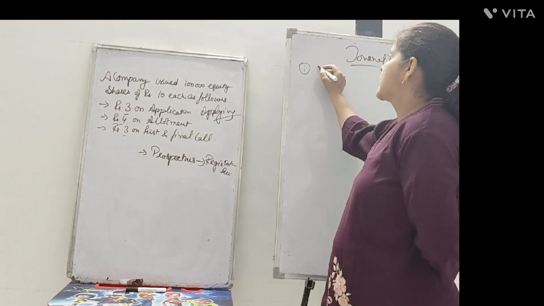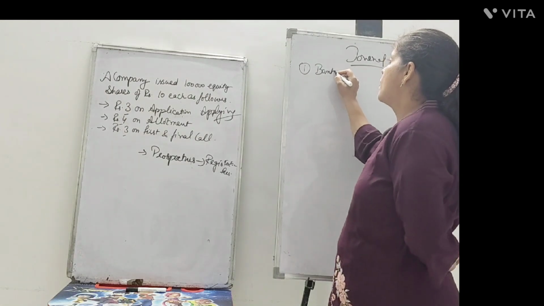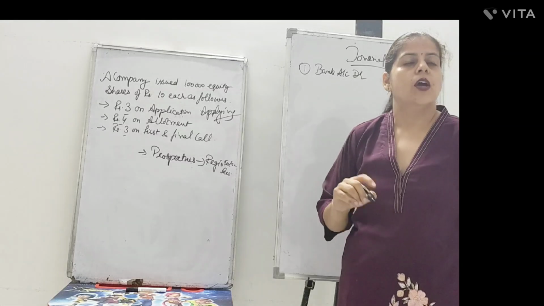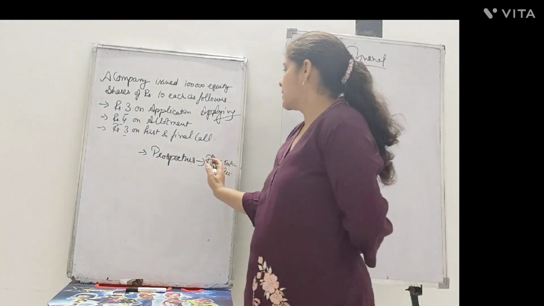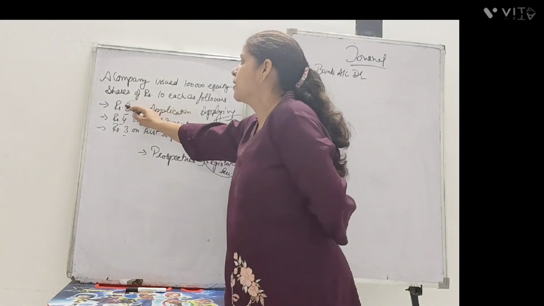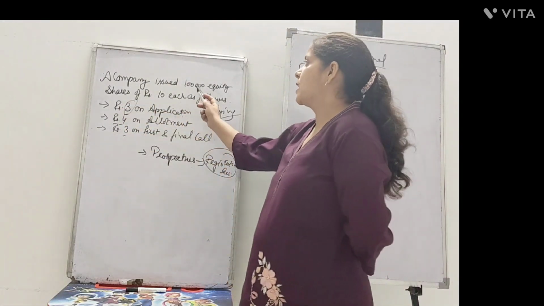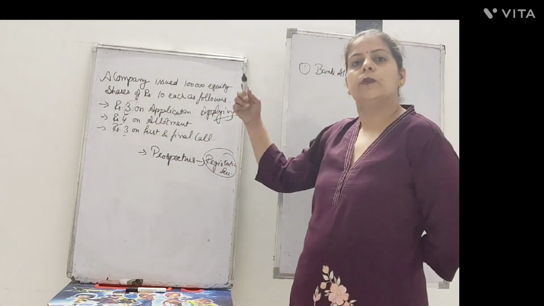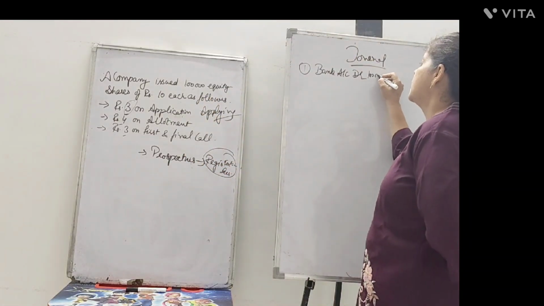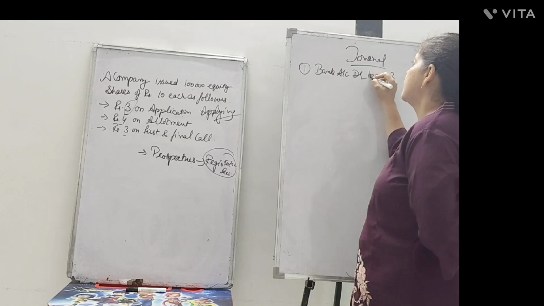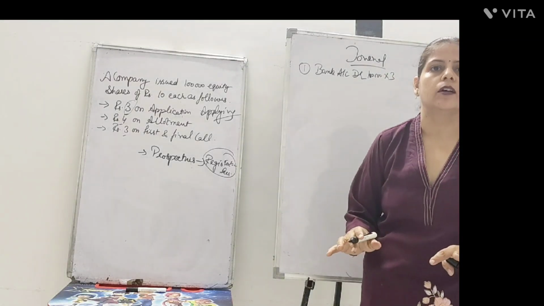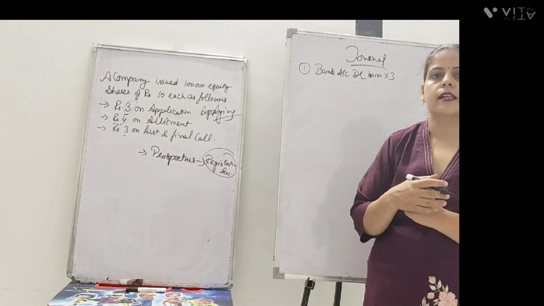So the company is receiving money, which here is the application money of rupees 3. And how many people are applying? Let's suppose the same 1 lakh. So 1 lakh people are paying the firm rupees 3 per share. Assume it like that right now, just to make it easier for yourself.